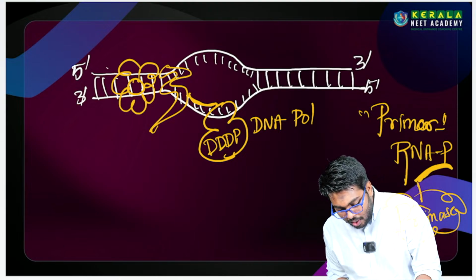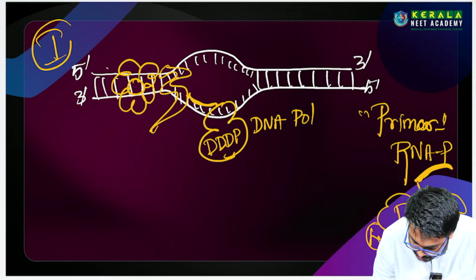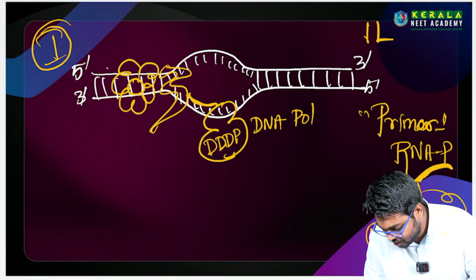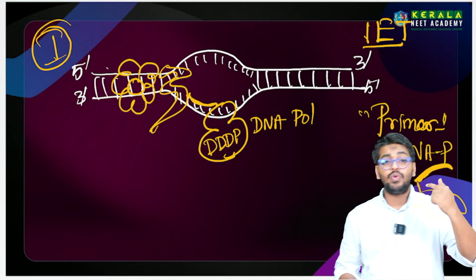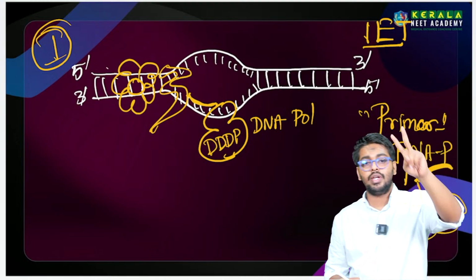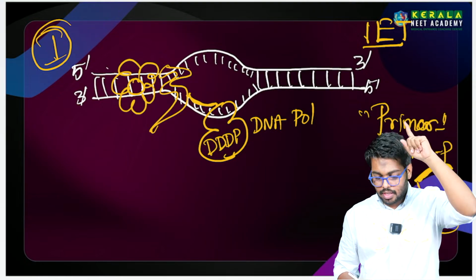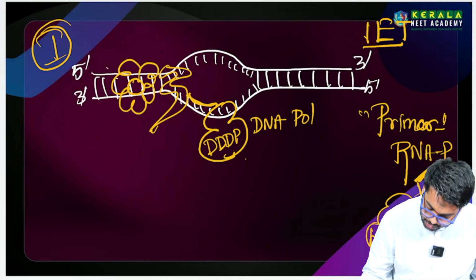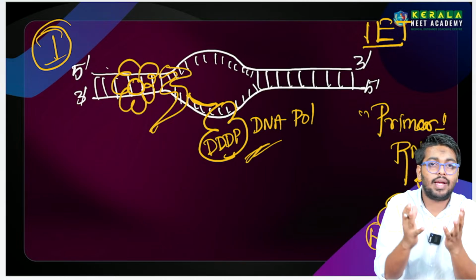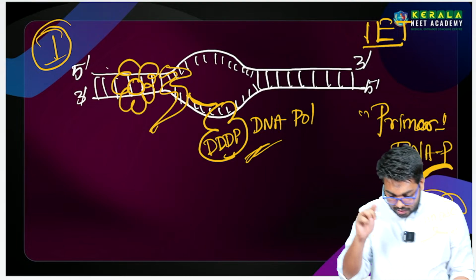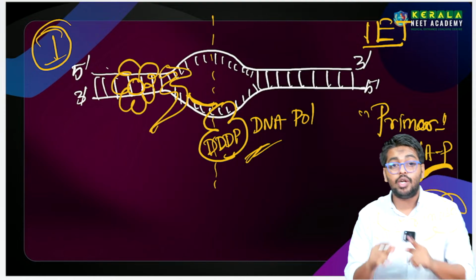So once it is bound to the complex, up to this stage we call it initiation, because replication is divided into three stages: initiation, elongation, termination, IET. Up to here is initiation, because the complex is ready and metabolically active. Next, we are dividing this bubble into two parts.